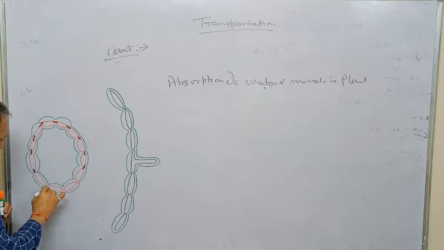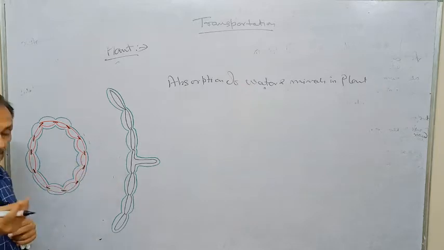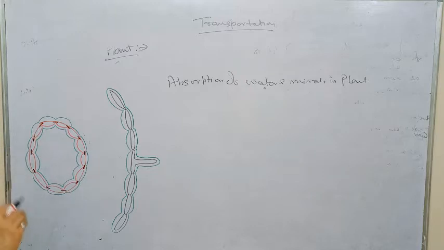These Casparian strips do not allow the water molecules or the solution to pass through.